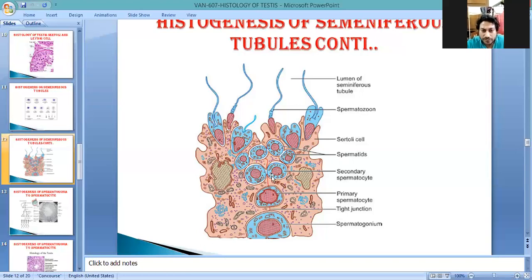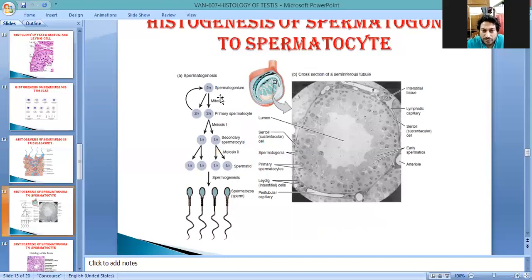Spermatozoa. This whole process takes place inside the seminiferous tubules, and one of the important cells responsible for the whole process is the Sertoli cell. So from here to here the cell division starts, and in this slide you see this is the spermatogonia. This is the basement membrane, this one. The first mitosis takes place, followed by the primary spermatocyte. This is the lumen, and the whole process is under the control of an important cell.